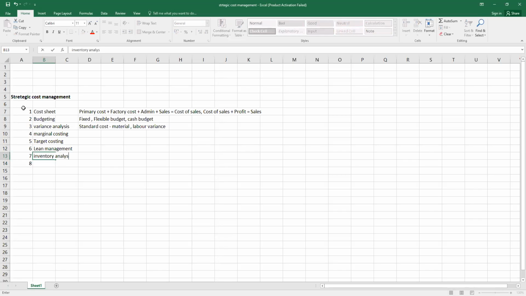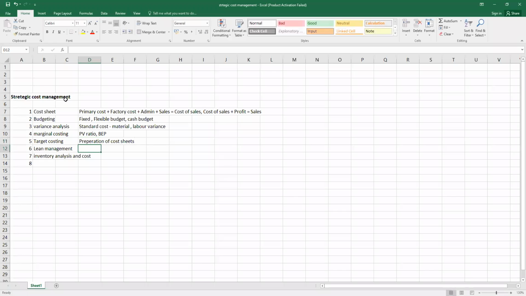In marginal costing, we have done PV ratio, then BEP, and so on. In target costing, again, there is preparation of cost sheets based on the situation.